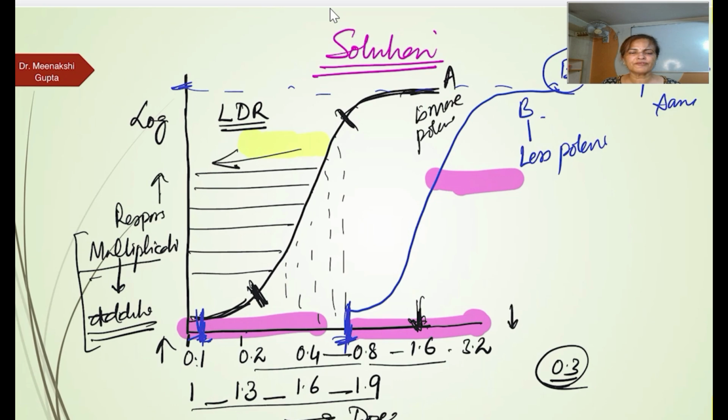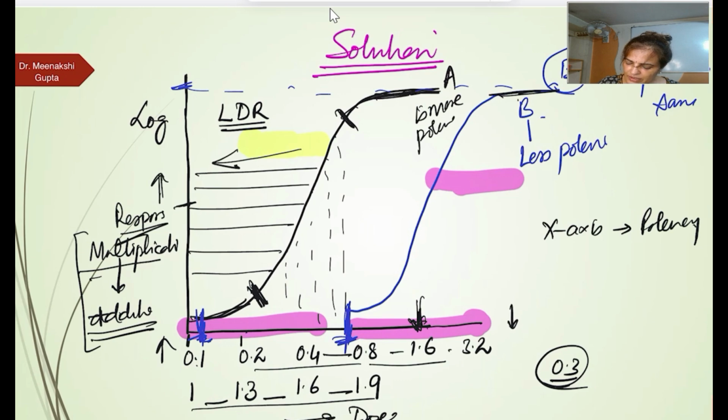Now another one is the efficacy. The x-axis shows the potency. Efficacy is all about the response. This height of the graph tells which drug has more efficacy. A and B are equally efficacious, the height of both is the same. So what is the efficacy? It is the response which is produced by a drug at a given dose. A and B are equally efficacious.